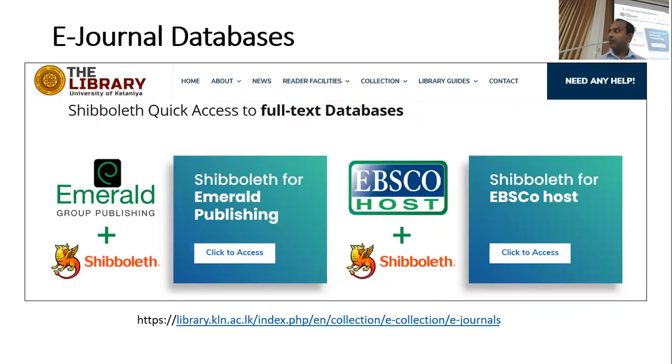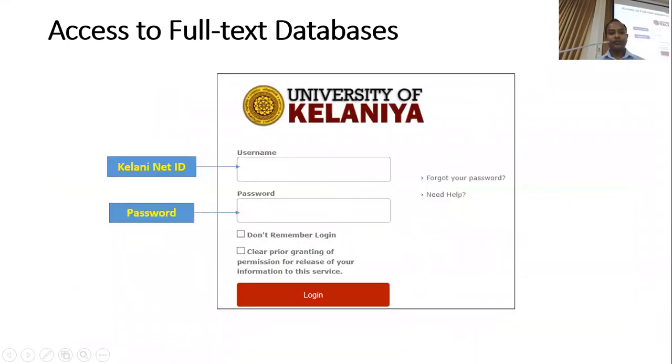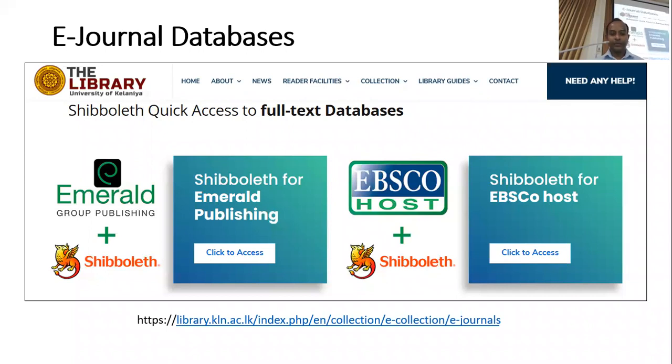So when you go to the library website and select the e-journal databases and select a particular database, you just click here, click to access. Then it will bring you to this login page where you will provide your username and password already given to you by the ICT center, and then it will bring you to the relevant database.